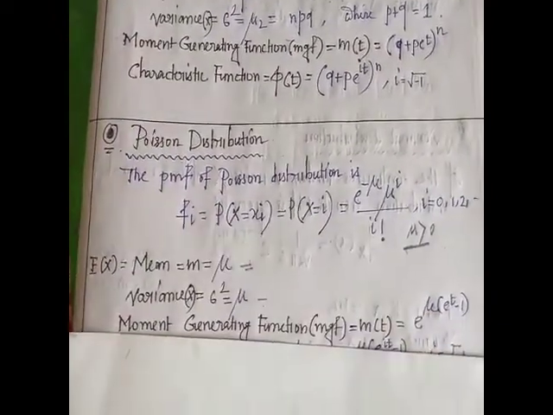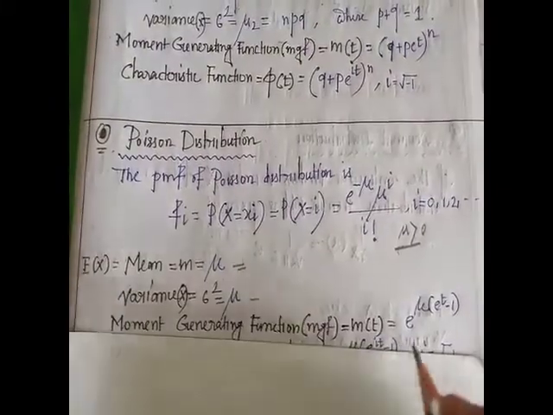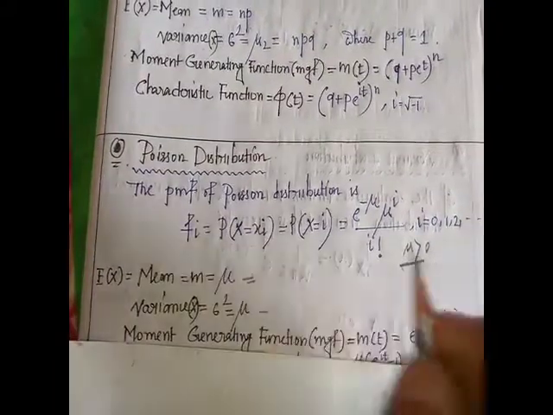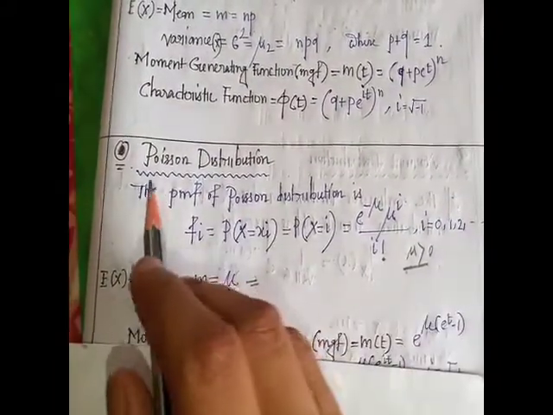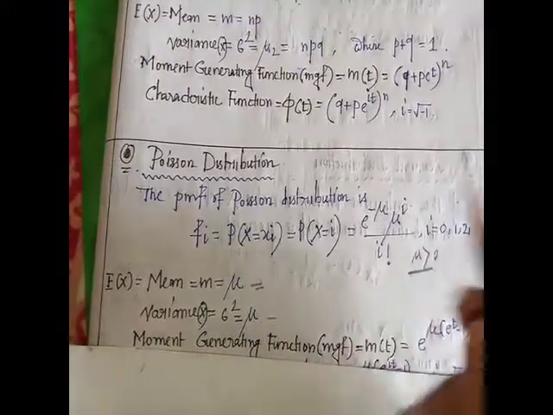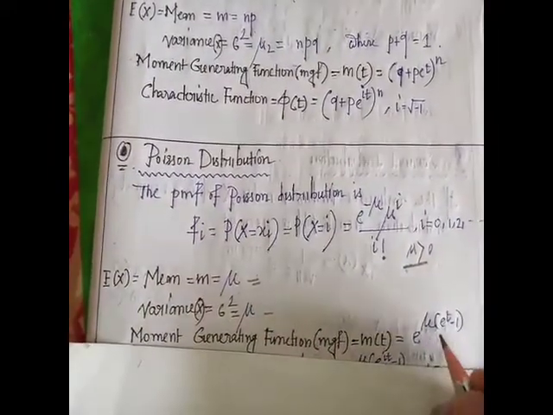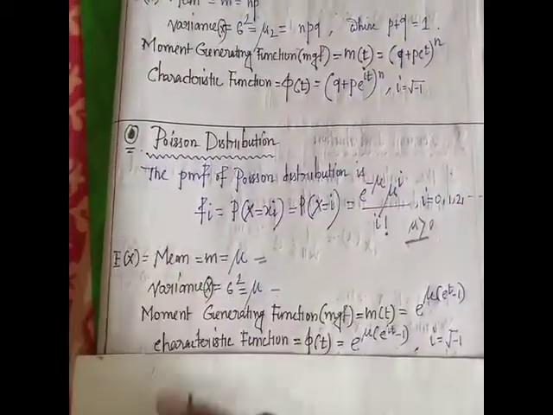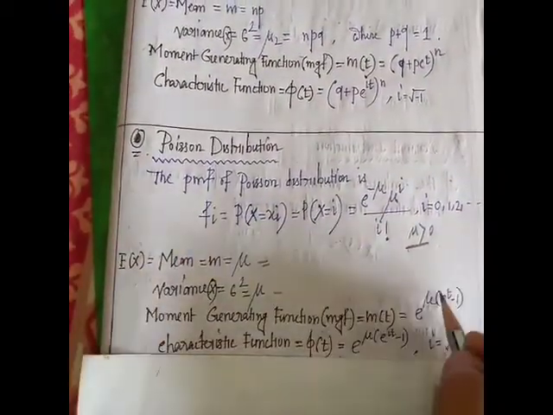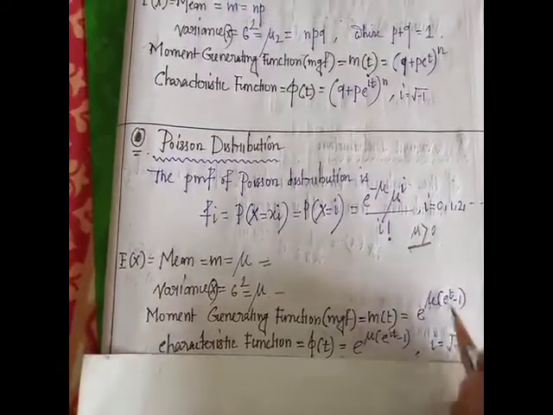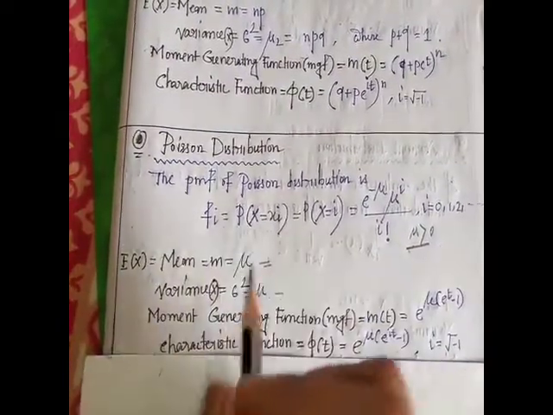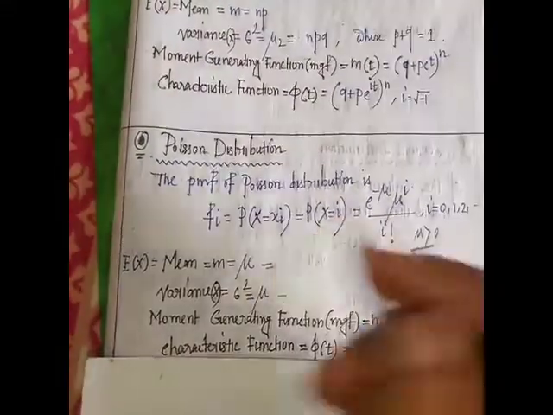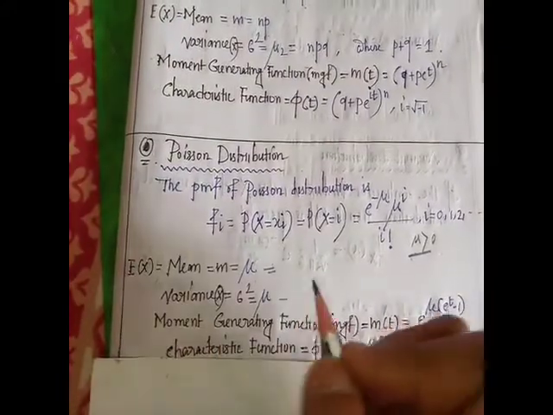The characteristic function has it in place of t, since the moment generating function is the expectation of e to the power tX and the characteristic function is the expectation of e to the power itX.